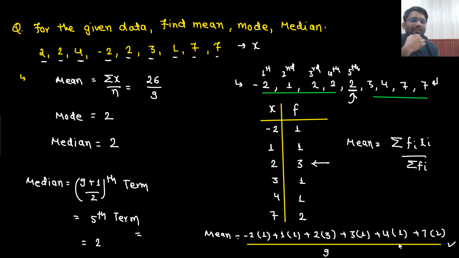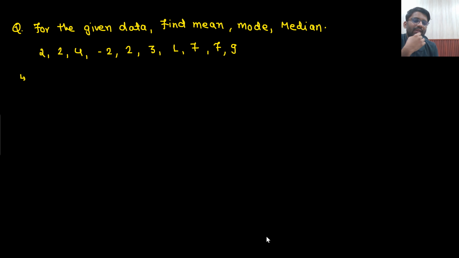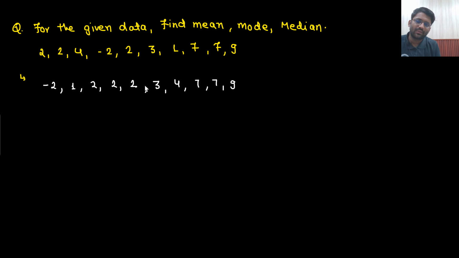What if there are 10 numbers? So the same question I have framed, but this time the numbers are 10. So what you will do, you will arrange them in increasing order. -2, then 1, then 2, 2, 2, then 3, then 3, then 4, then 6, then 7, then 7 and 9. Total 10 numbers are there.